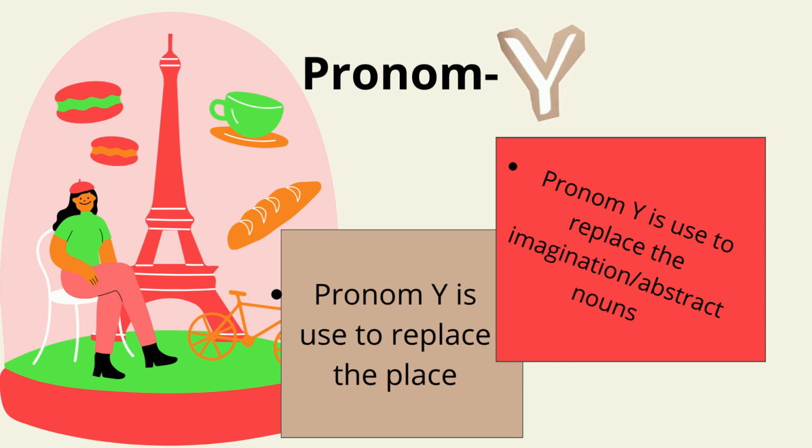Just to replace that word market, we are using pronoun y. And second thing, pronoun y is also used to replace imaginations or abstract nouns, which we can't touch.